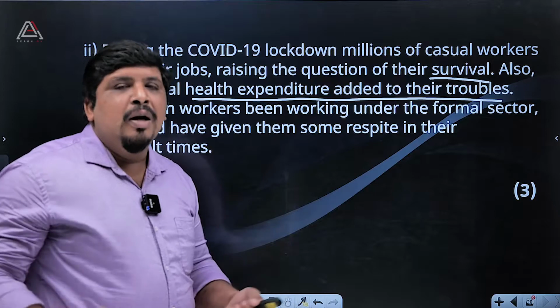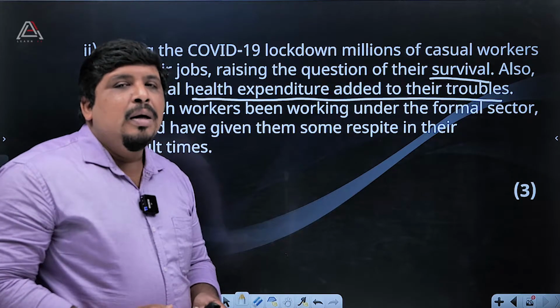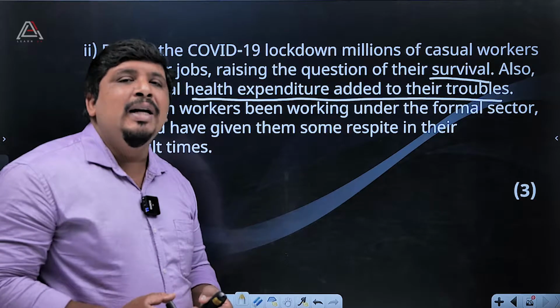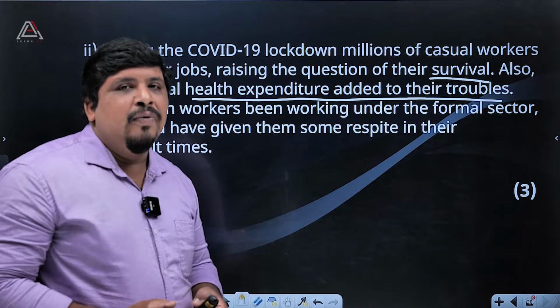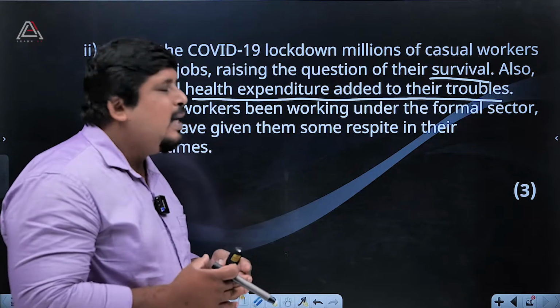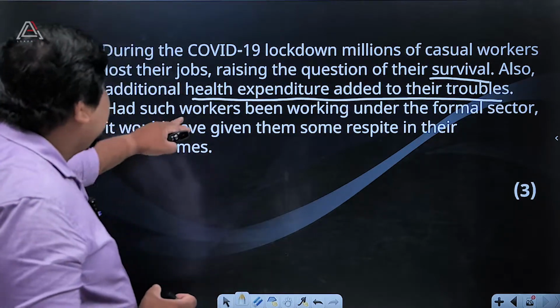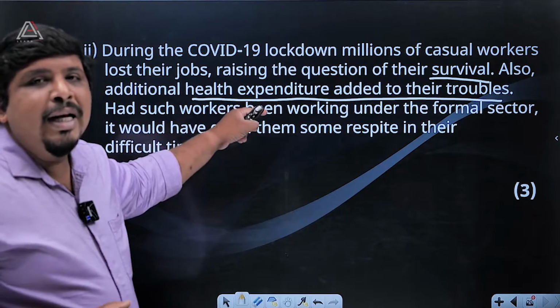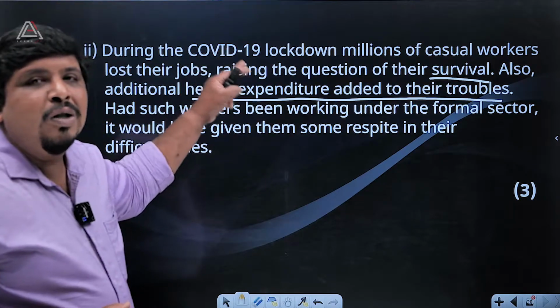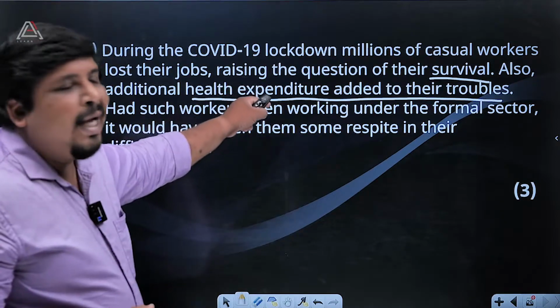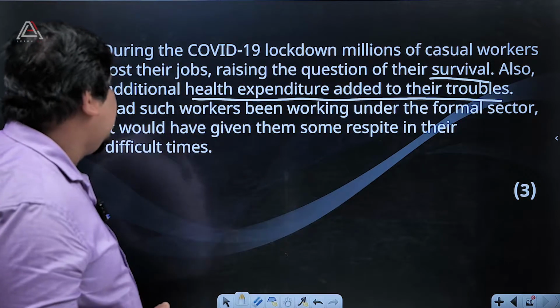First of all, we are aware that governments, not only in our country but in all countries, had not yet provided vaccination. We have to find the solution, that is vaccination. So for health expenditure, they need to go to hospital, and the hospital expenses will be there, so they have to take care of those expenditures also.